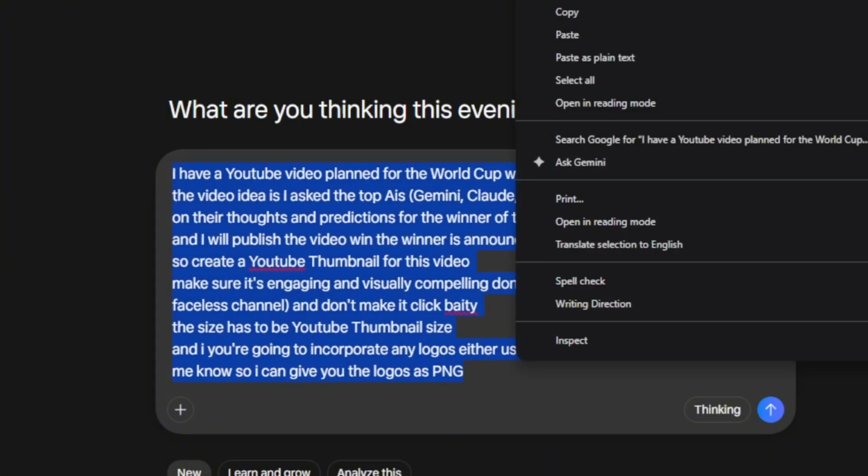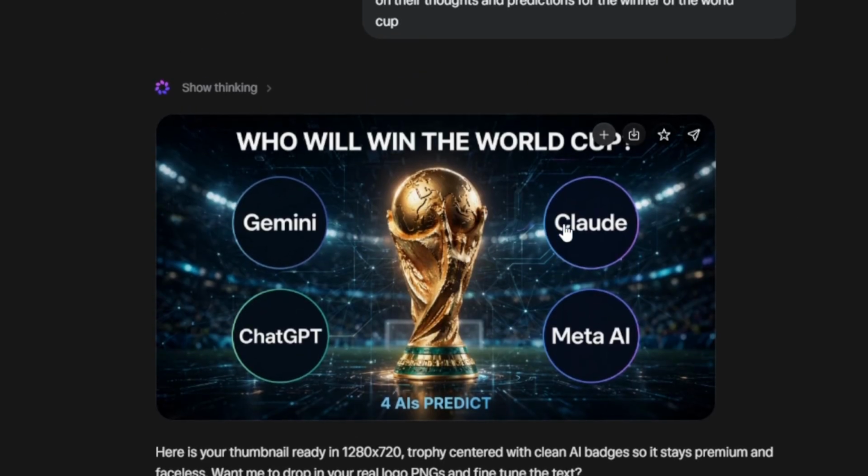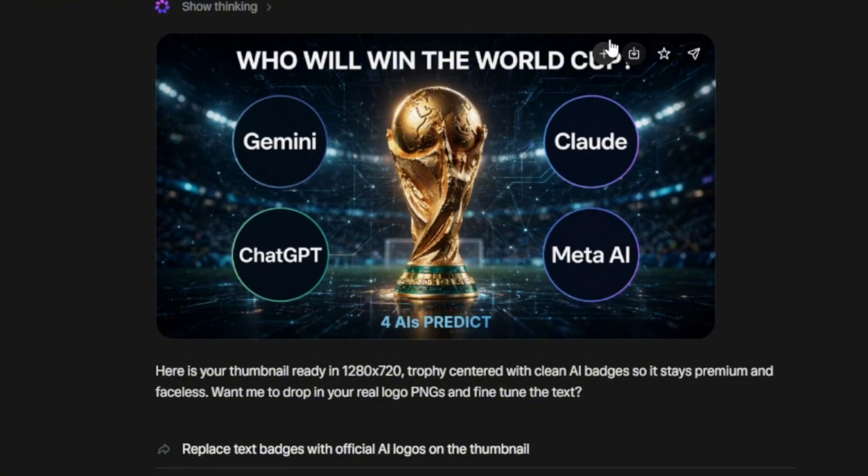I'm going to use this same prompt, like I said, for Gemini and ChatGPT. I'm going to start with Meta AI. This is the first time I use it. Second time, actually, I use it. But first time I use it extensively, because the first time I used it was just trying to see what it is, basically. And let's go. So this is the first iteration that Meta AI gave me.